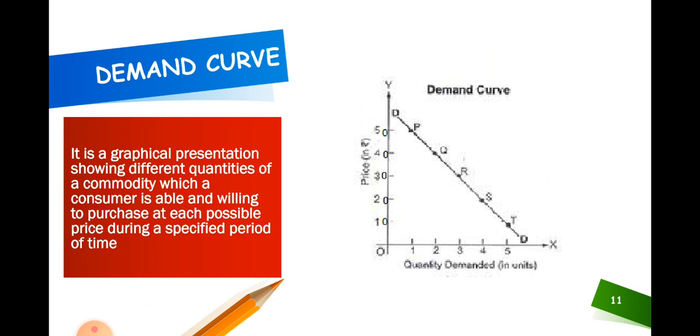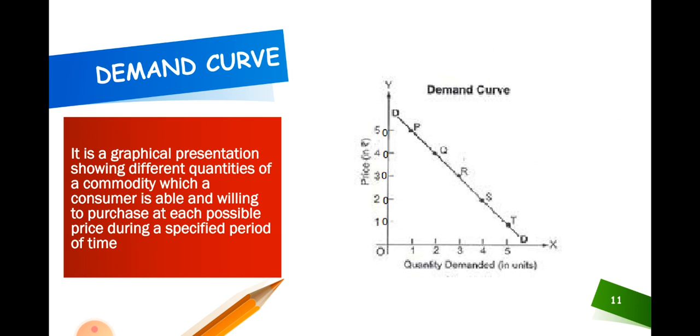When we represent this information in the form of a diagram, what we get is a demand curve. So, demand curve is again nothing but representation of demand of a person in the form of a curve. It is a graphical presentation showing different quantities of a commodity which a consumer is able and willing to purchase at each possible price during a specific period of time.